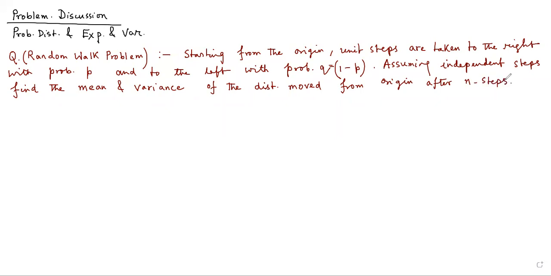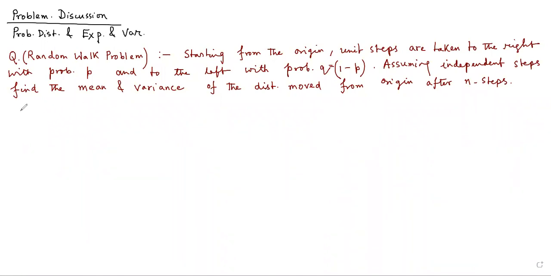So this is, first of all, not a physics problem, and this particular problem is actually a drunkard's problem. As you can see from the structure of the problem, drunkards give this kind of steps. Their steps are not calculated. Sometimes they're moving to the right, sometimes to the left. Since this is not a physics problem, you cannot apply the speed-distance formula to calculate the distance after n steps. So this problem has to be dealt with not from the physics point of view, but from the statistics point of view. So suppose this kind of problem is given to you.